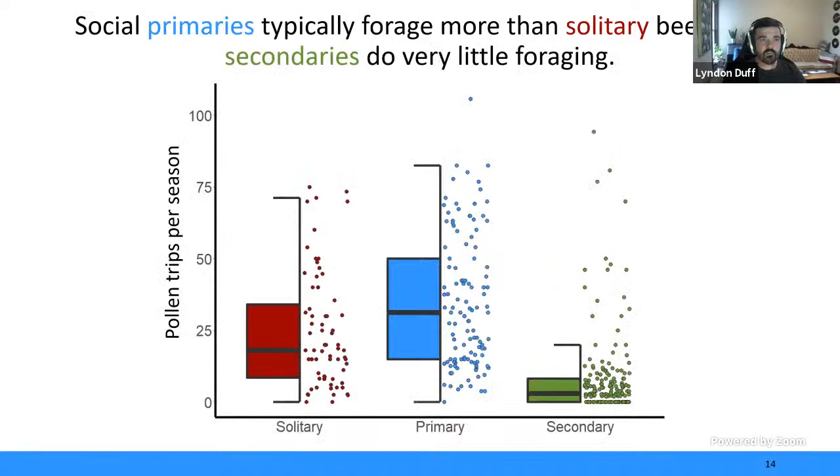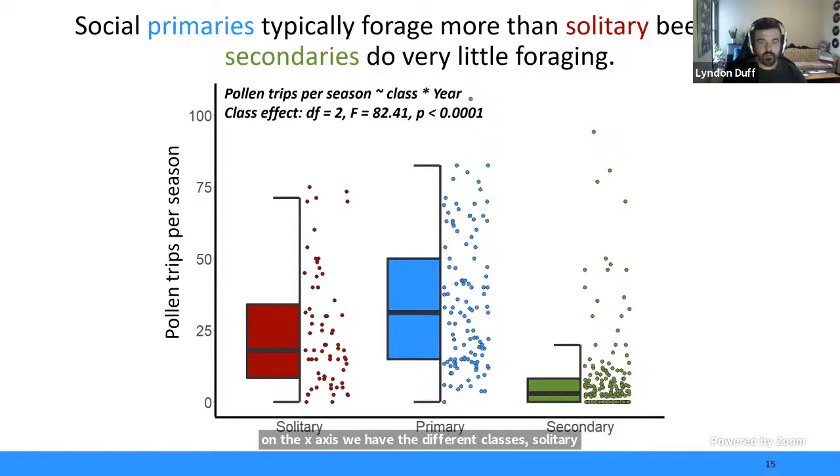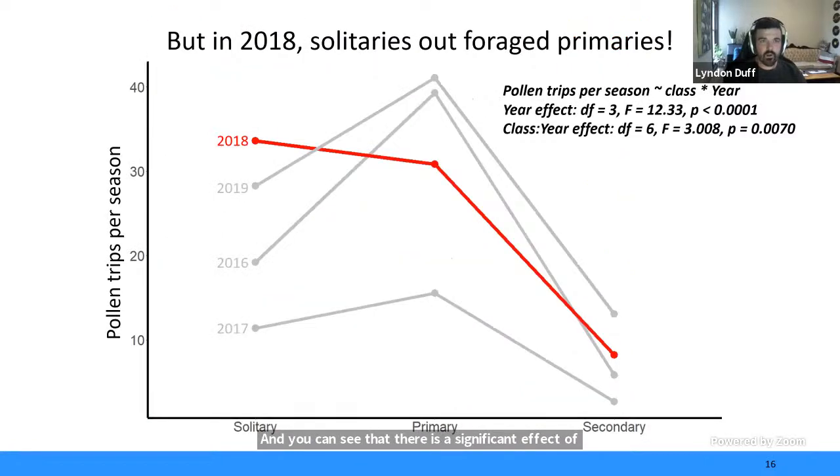So what we found is that social primaries typically forage more than solitary bees, and secondaries do very little foraging at all. So we have pollen trips per season on the y-axis, and on the x-axis, we have the different classes, solitary, primary, and secondary. And you can see that there is a significant effect of class. But in 2018, solitary females actually outforaged primaries, and that was quite interesting.